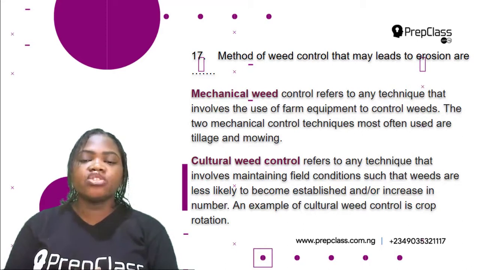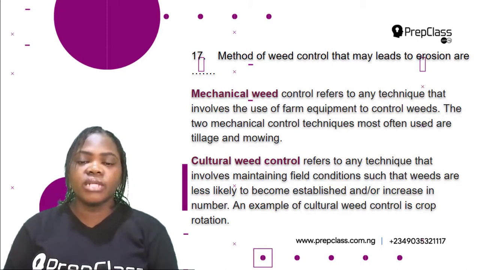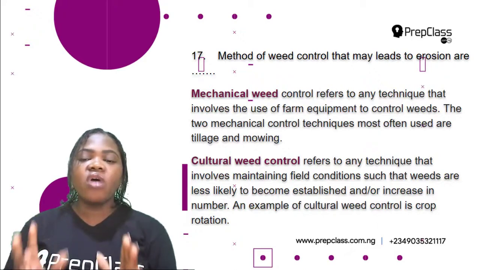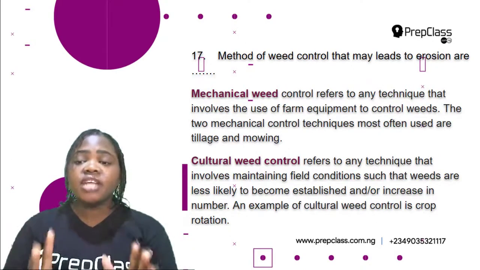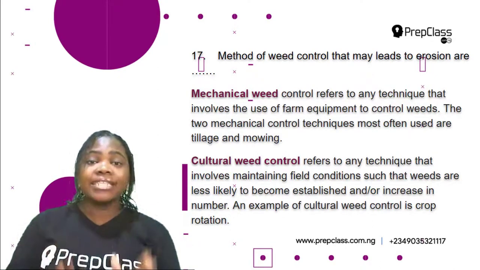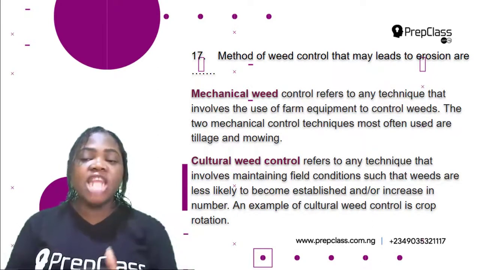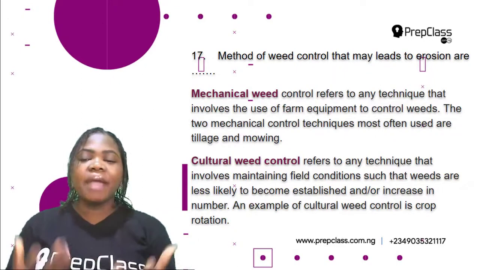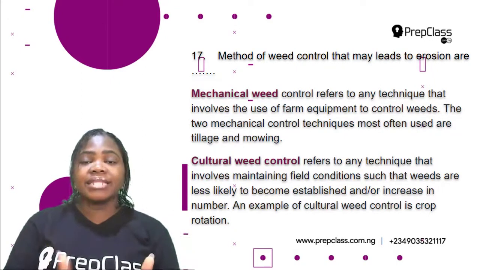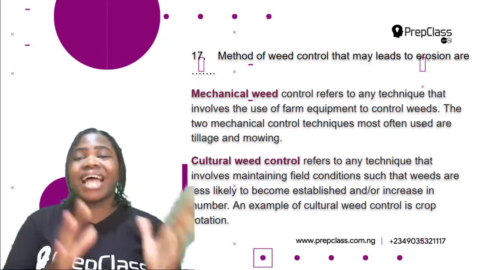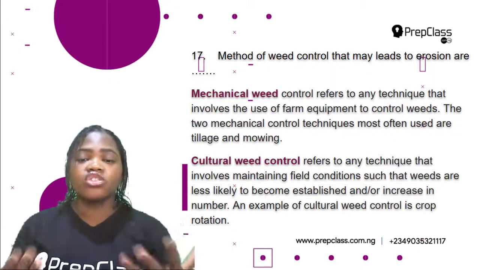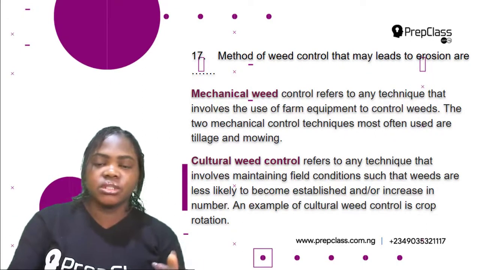Then another weed control method is the cultural weed control method. This refers to any technique that involves maintaining field conditions such that weeds are less likely to become established and or increase in number. An example of this is crop rotation, in which you plant a crop and then the next year you plant another kind of crop. So this is an example of cultural weed control, crop rotation.